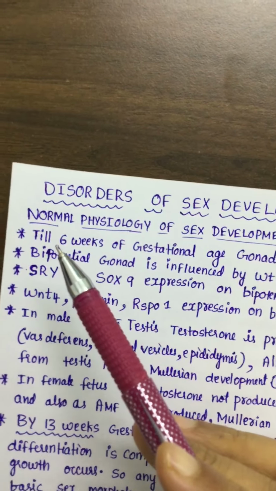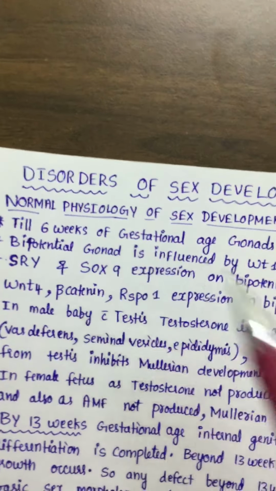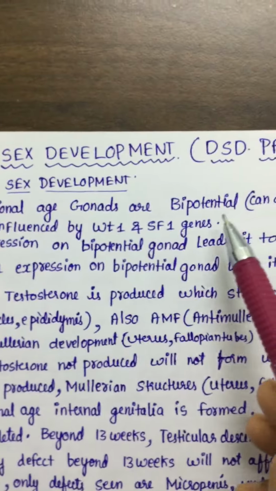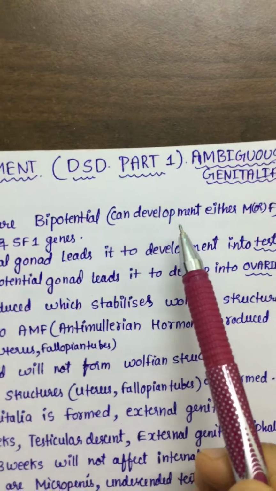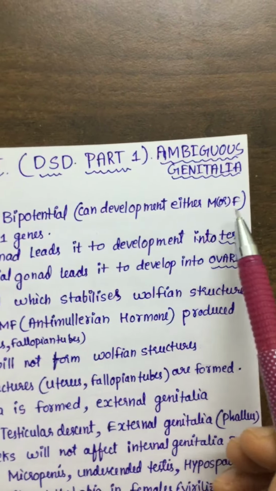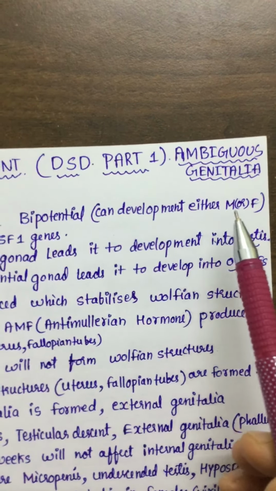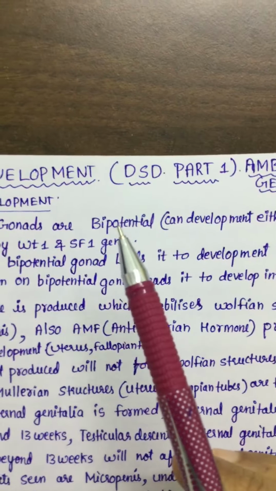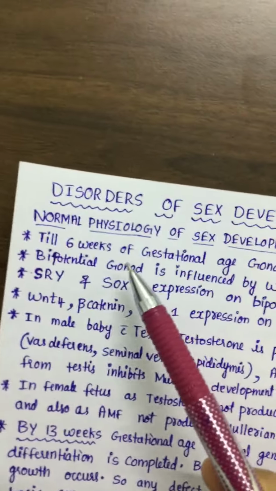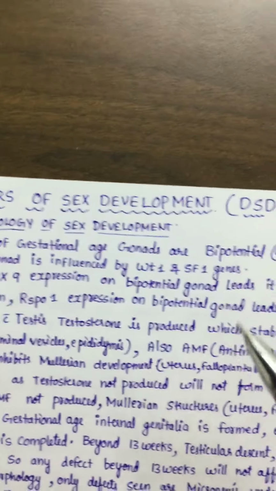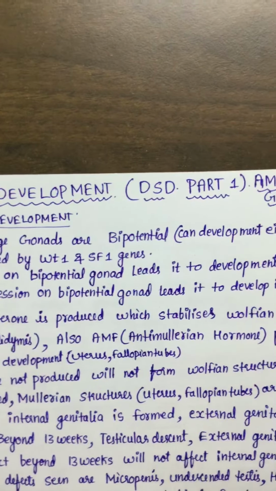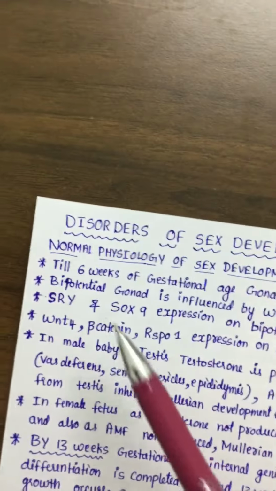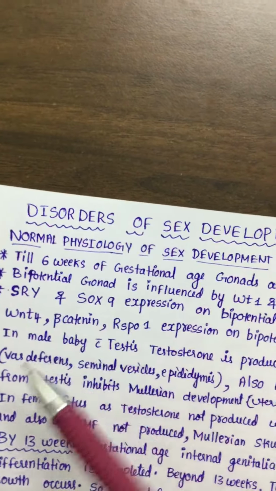In the fetus, till 6 weeks of gestational age, the gonads are bipotential. They can develop into male or female, that is, either into the male gonad, the testis, or into the female gonad, the ovary. Till 6 weeks of gestation, the gonads can develop into both.